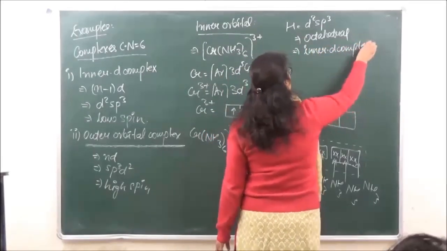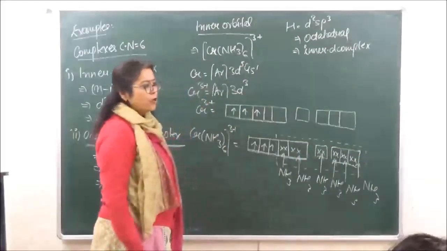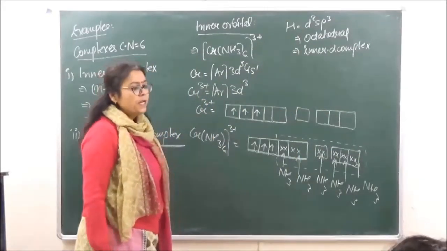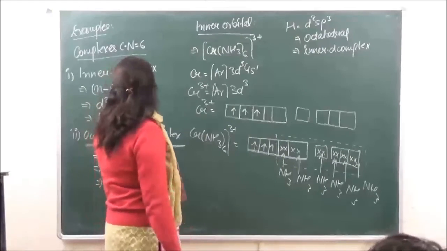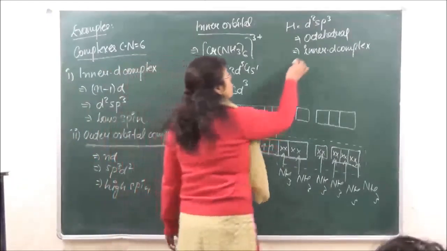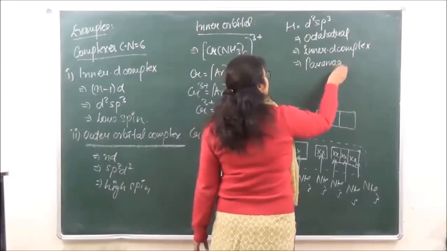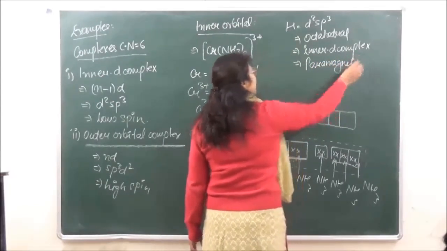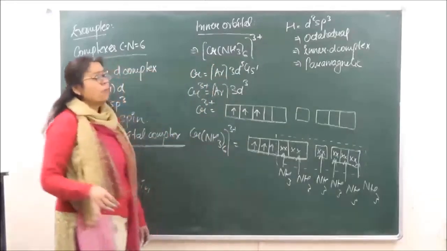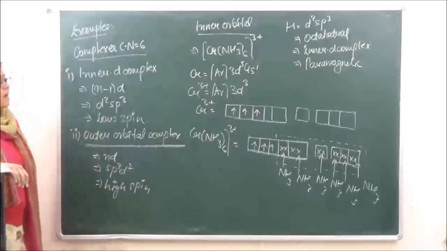So it is going to be a low spin complex over here. We've already done that. Inner d complexes are going to be low spin complexes, and it is going to be paramagnetic.